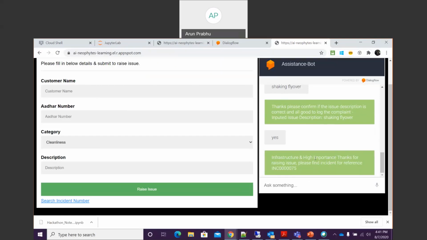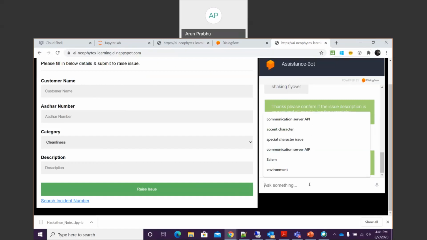So this is what we have achieved, and this chat is only in the form of text. In a similar way, we have enabled a phone gateway as well as a Google Assistant gateway. So both can be used by the user to feed the input. In future, from the BBMP side, we can share the phone number with the users whoever wants to raise a concern. The phone number will be used as an input to this bot, and it will be able to process the request going forward.